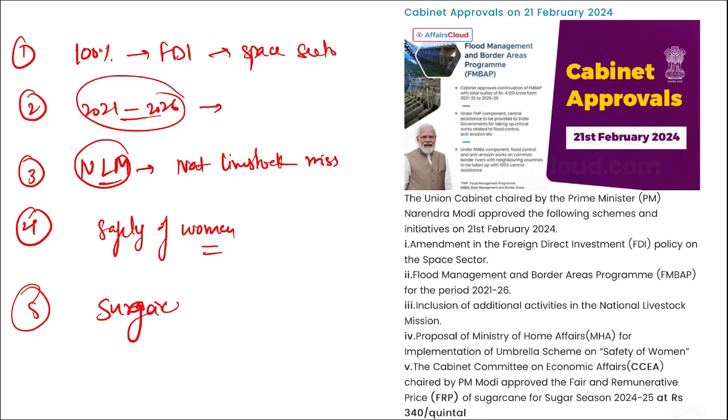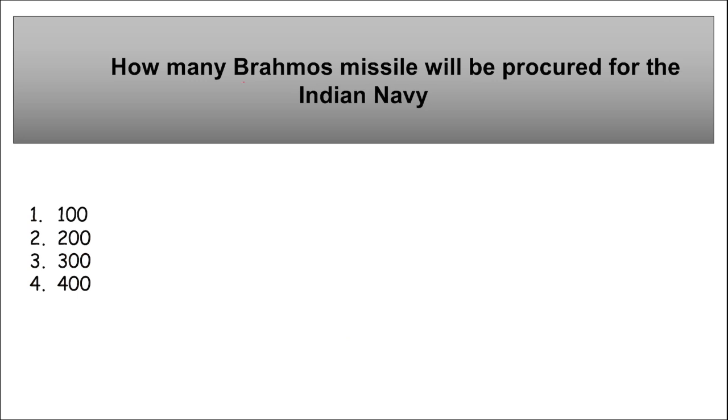For sugarcane, the FRP is 340 rupees per quintal, right? So these are some of the cabinet approvals for 21st of Feb. Next, how many BrahMos missiles will be procured for the Indian Army recently? So, important question, take a note.